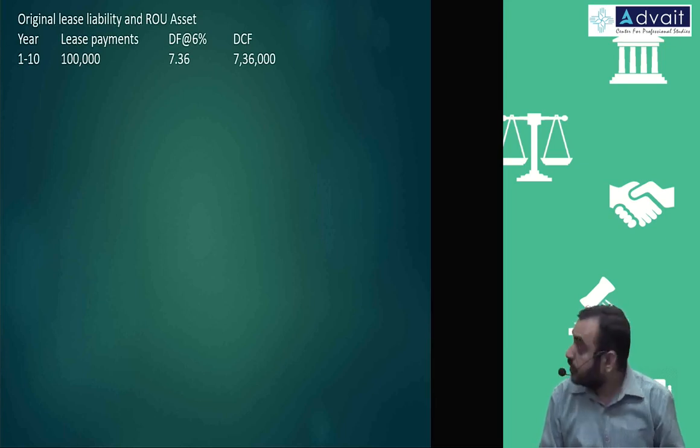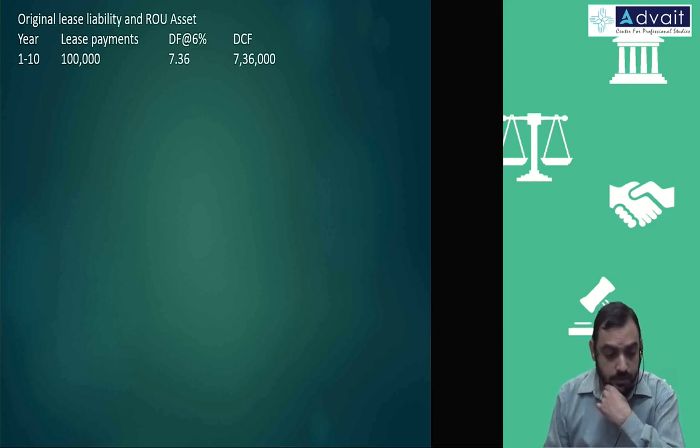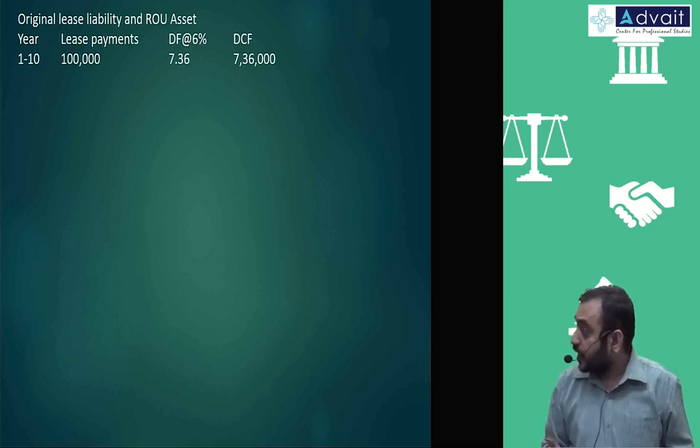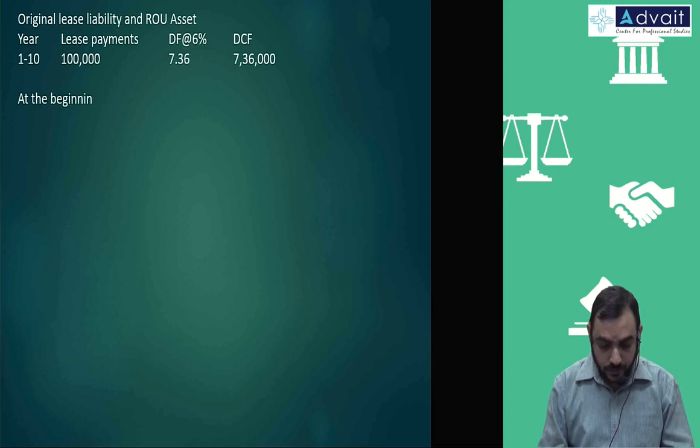But the amount of lease payment was different. Oh, is it the same? Okay, we can't reuse it. Let us recalculate. It will not take much time. In the exam, that alternative option will not be there. Let us recalculate. At the beginning of year 6, I think this event is happening.